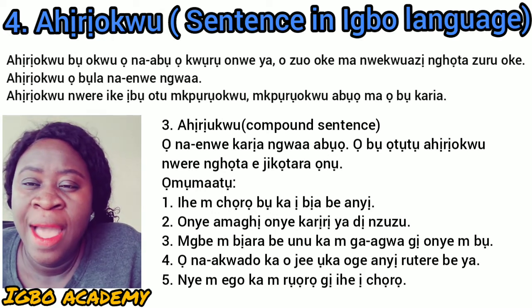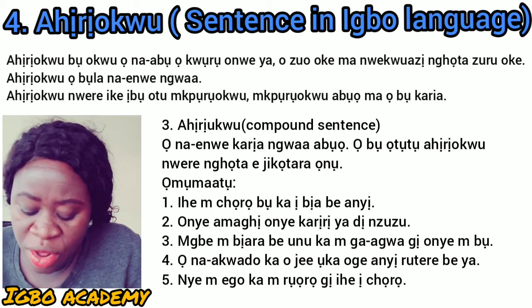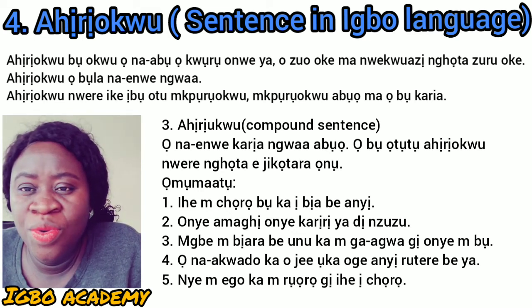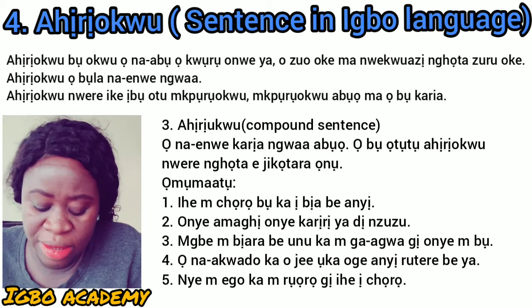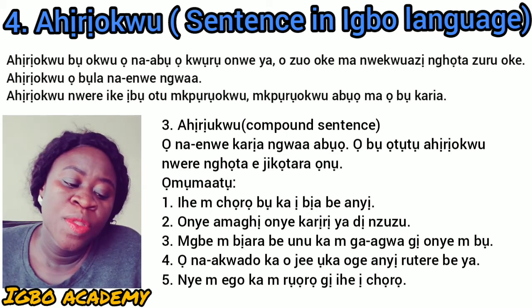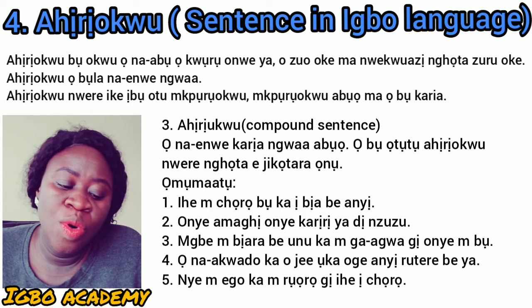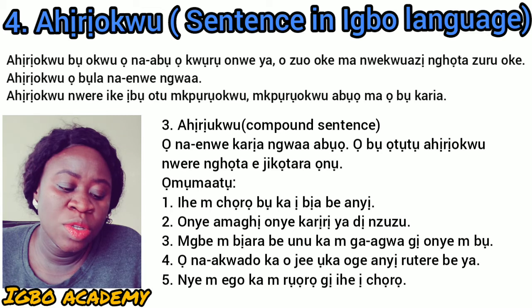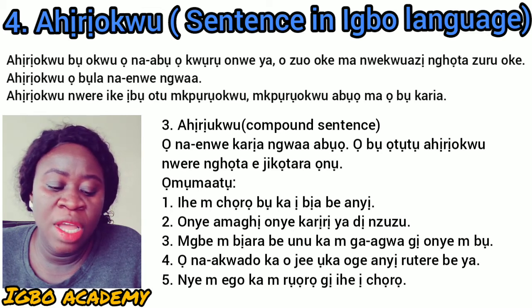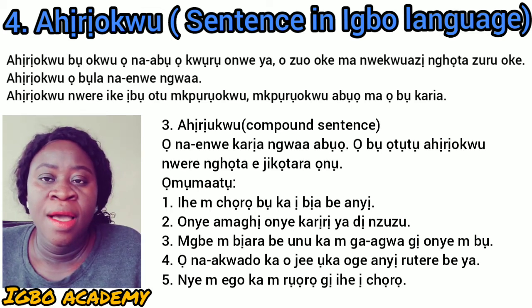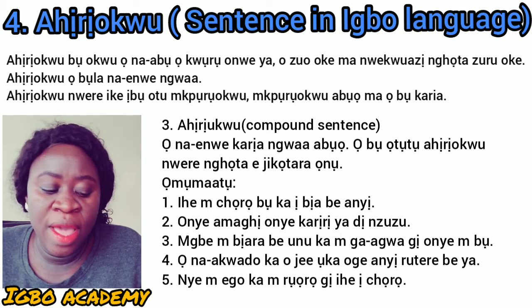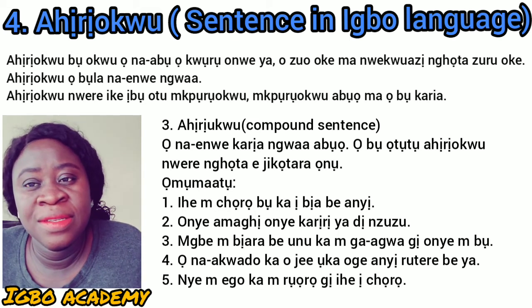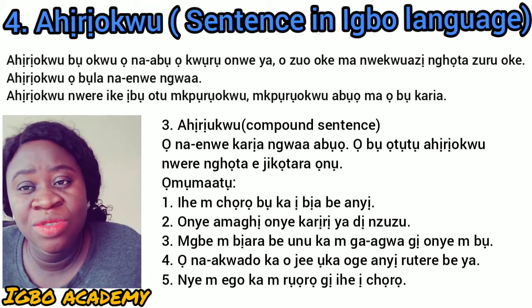Ahịrịokwu means compound sentence. Ahịrịokwu bụ ọdịdị ahịrịokwu ọzọ enwere n'ụtọ asụsụ Igbo. Ọ bụ ọtụtụ ahịrịokwu nwere nghọta ejikọtara ọnụ. So it is a group of sentences that are linked together.